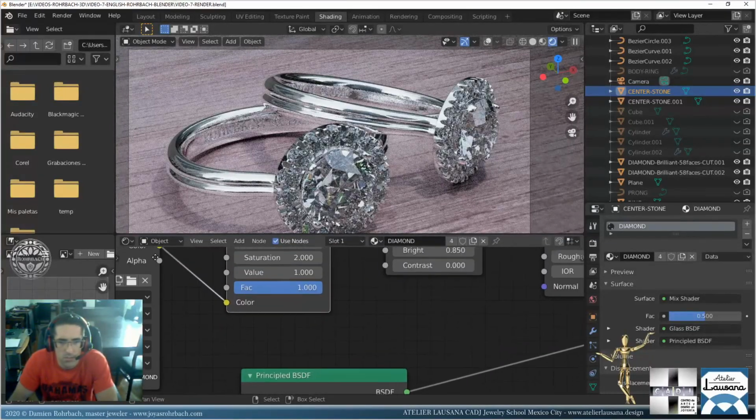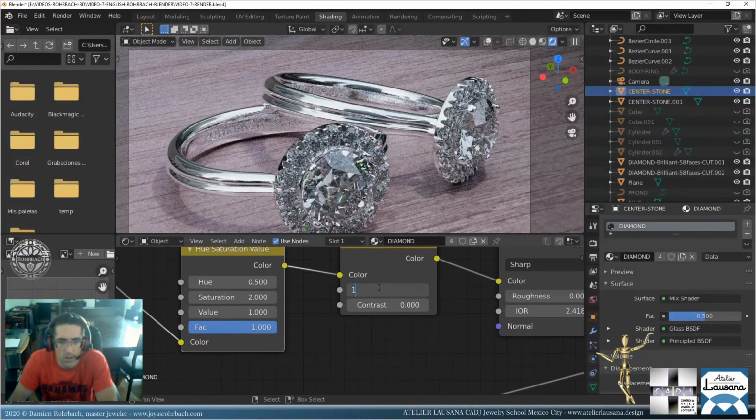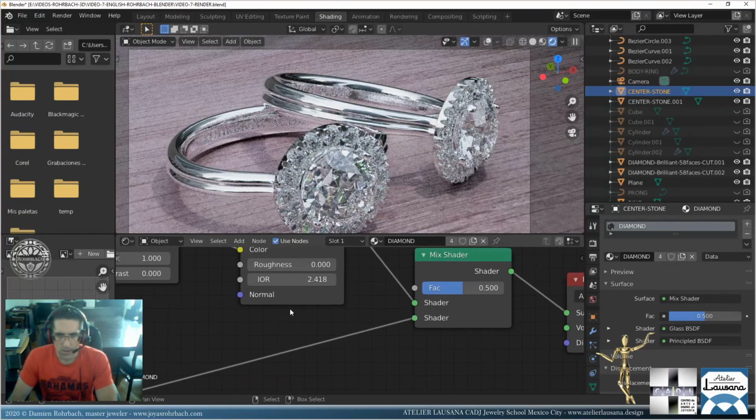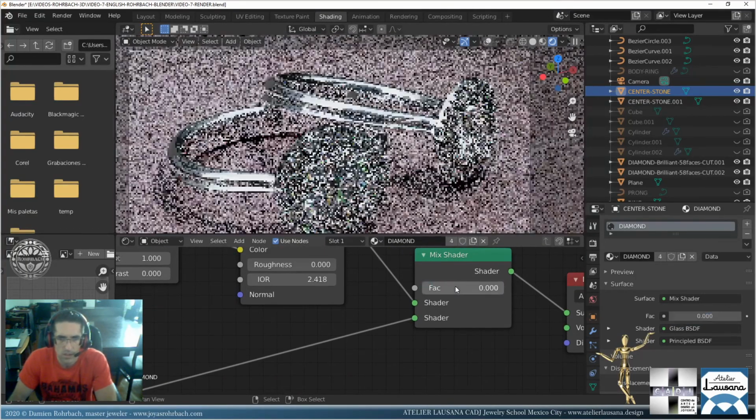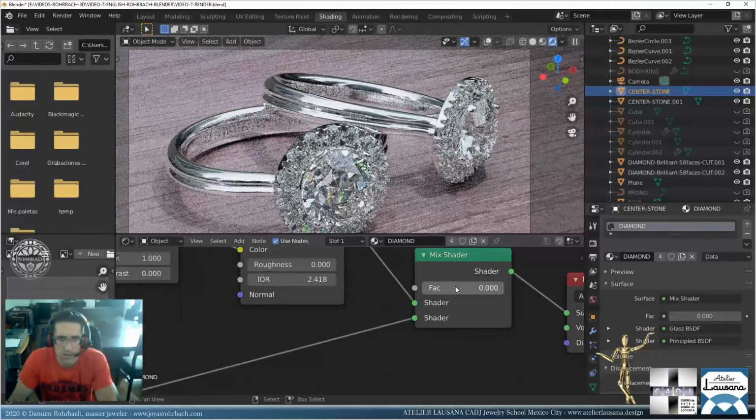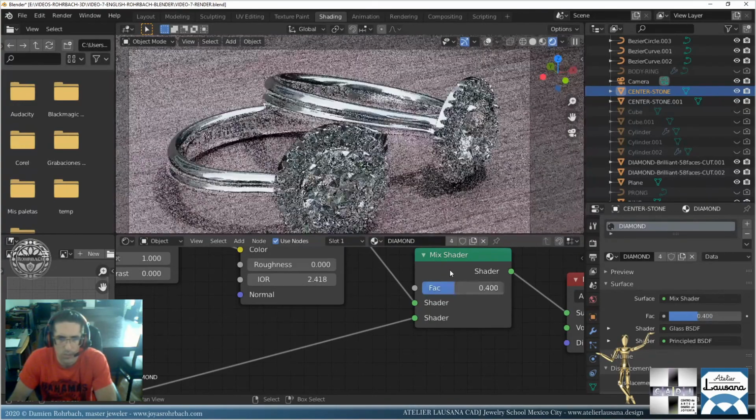But let's make this guy brighter. And let's mix. Okay, that's only glass, so let's go at 0.6, 0.4.